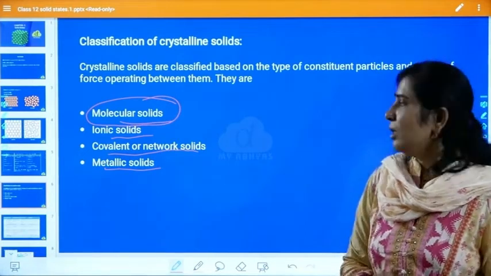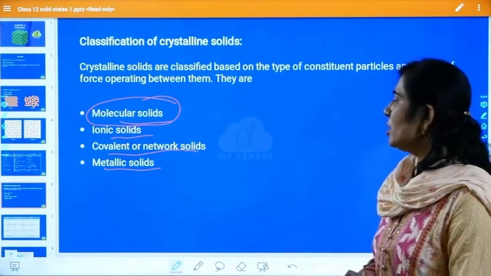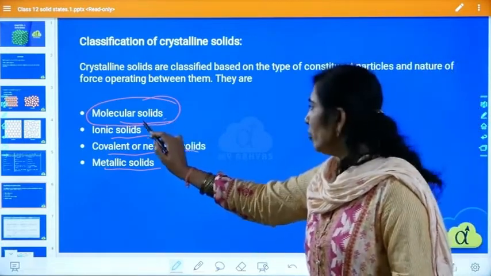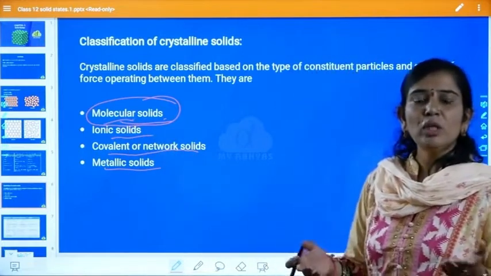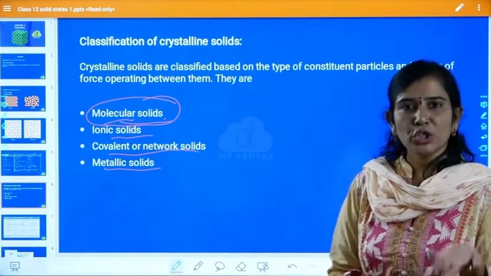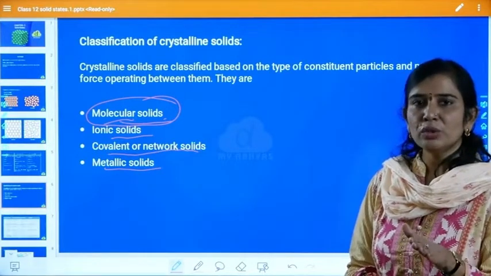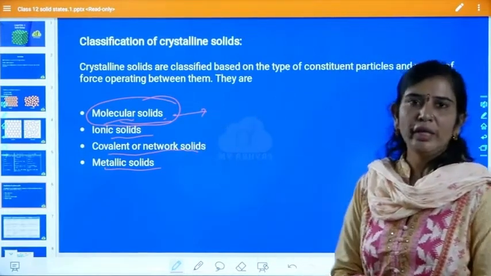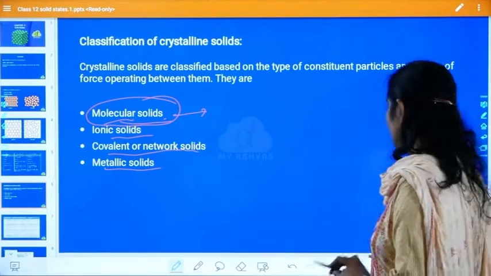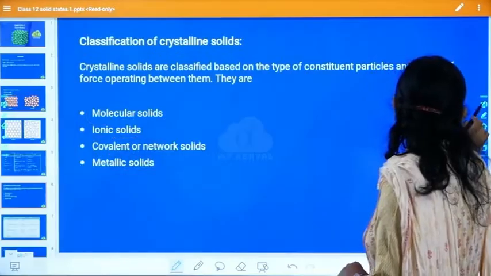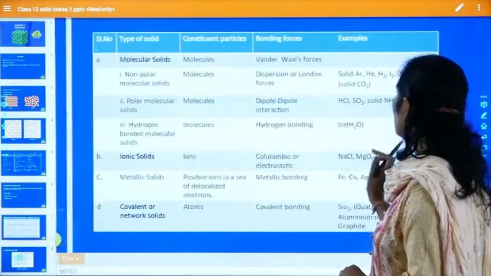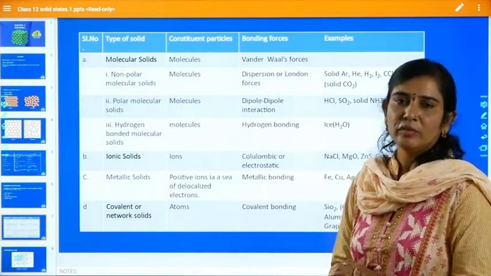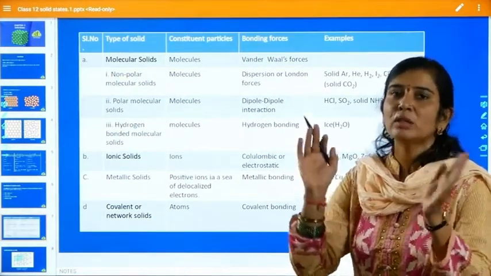What do you mean by molecular solid? The name itself indicates a solid in which the constituent particles are only molecules. Such a solid where the constituents are molecules is known as a molecular solid. Is it clear now? These molecular solids you can classify into different types further. Now I am restricting myself to molecular solids only.